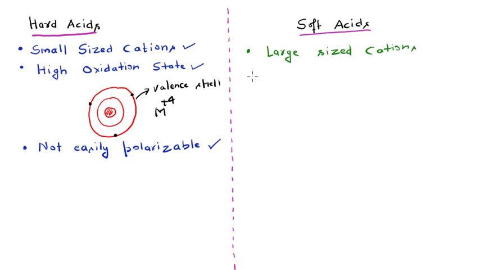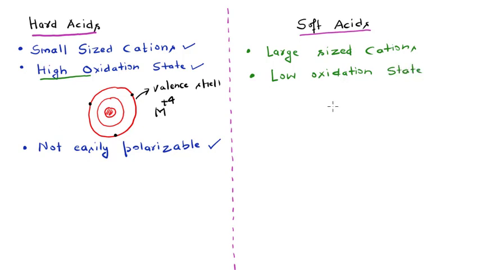Okay, and moreover, the second point is that these are present in low oxidation states. As you can see, these were present in high state, so this is just the reverse of the hard acids. Obviously soft is the reverse of hard, so if on this side we have the high oxidation state, on this side we will have species that are present in low oxidation state. Okay, so this is the second point.